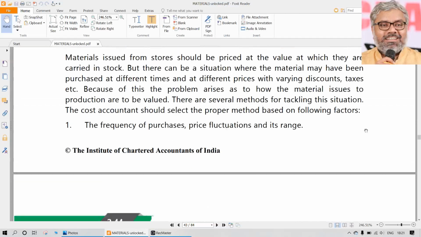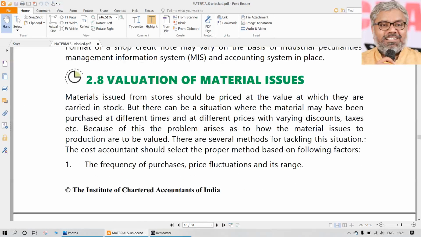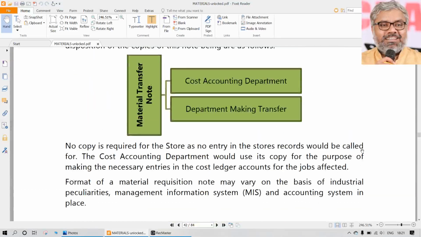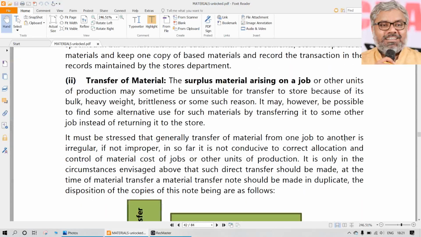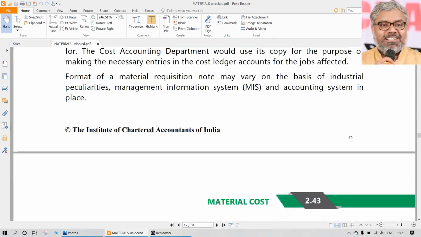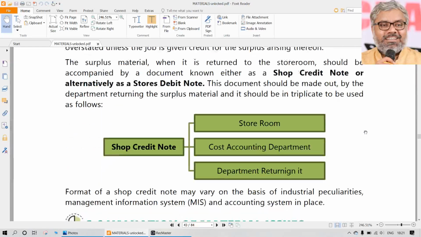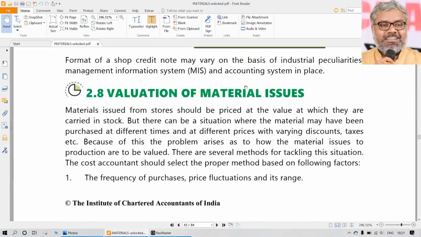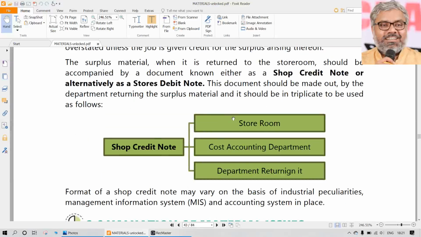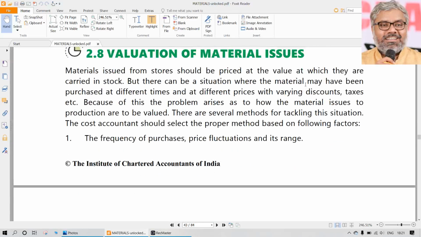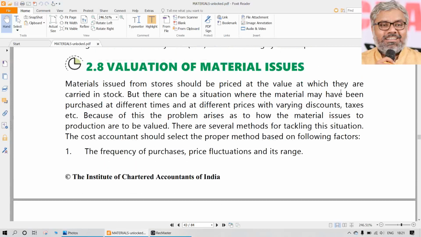So what are the various things related to the valuation of material issues? Of course, prior to that, there is a procedure for material issue that you can generally go through. There is no special importance particularly to that. Why? Because these are all practical things which happen in real life in the factories. And when they happen in that way, there is no guarantee that they will happen in the same manner that is given here. So these are only indicative procedures of how real factories will use the materials from their godown.